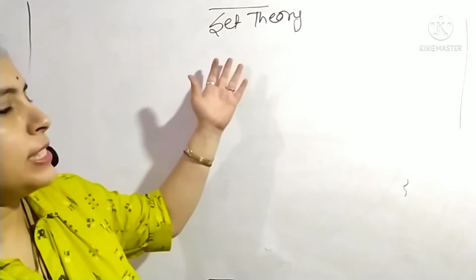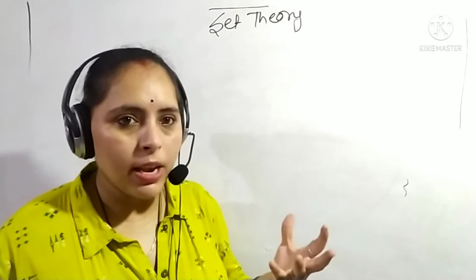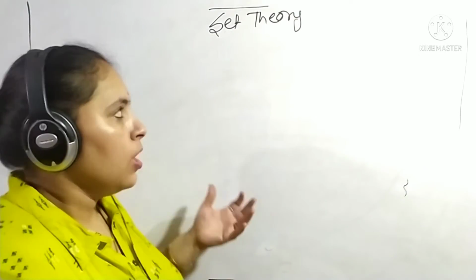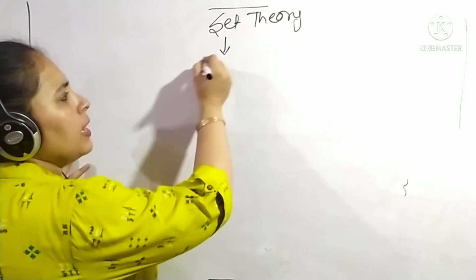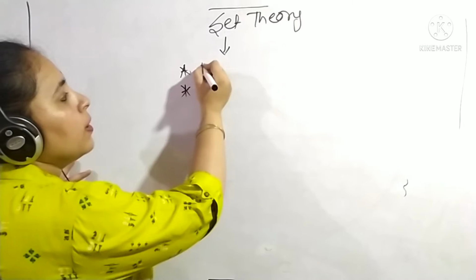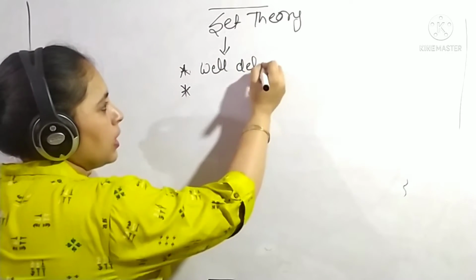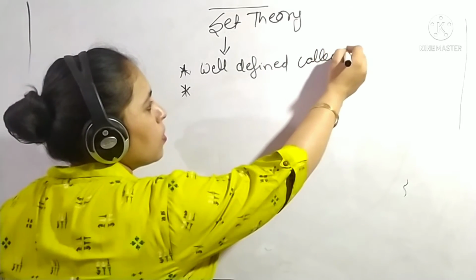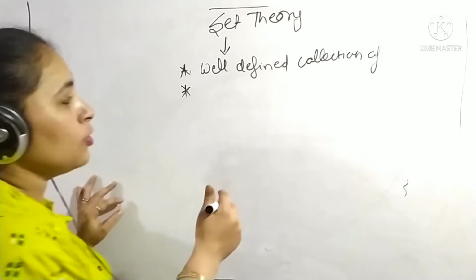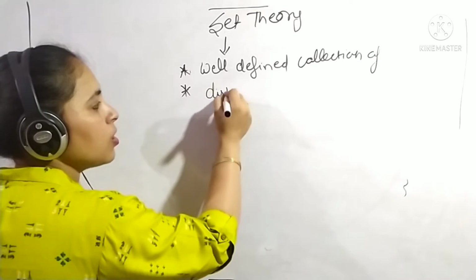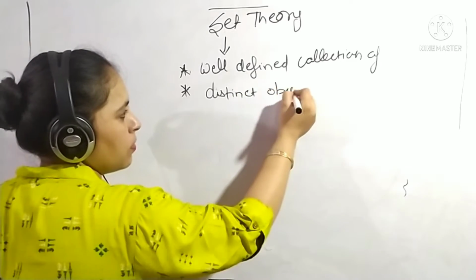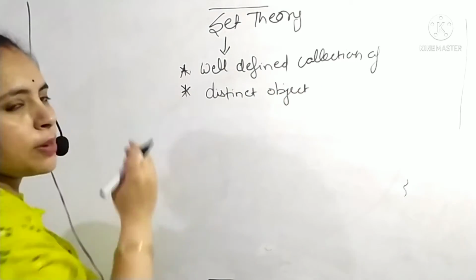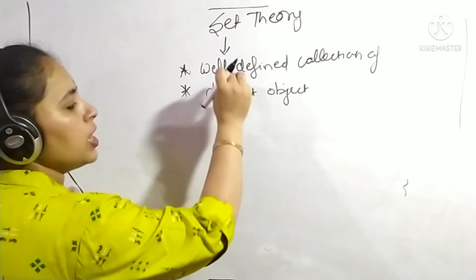So when we talk about set, in terms of layman's language, what is a set? Collection, right? We say set of books, right? So in mathematics, a set is defined as a well defined collection of distinct objects. Well defined is the first part of the definition, and distinct objects is the second part of the definition. These two things are very important in a set.